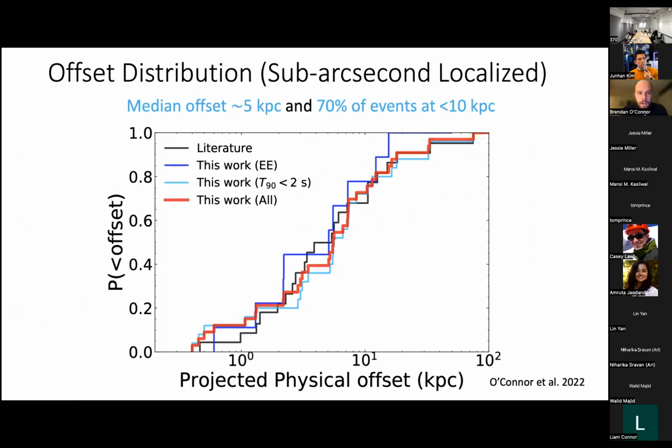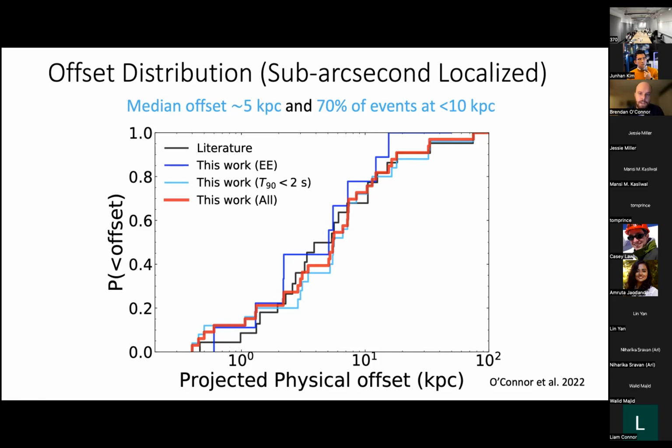So now I'll talk about the offset distribution. This is the projected physical offset in kiloparsecs from the center of the GRB localization to the center of its host galaxy. The black line is the literature, and the red line is this work. And we see they're very similar. Qualitatively, there's not a large difference, and they're consistent with being drawn from the same distribution. So despite the fact that we doubled the sample of events, the offsets are not really changing.